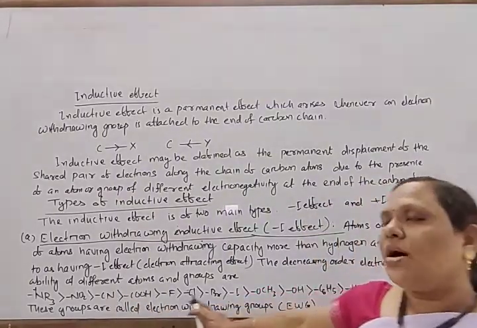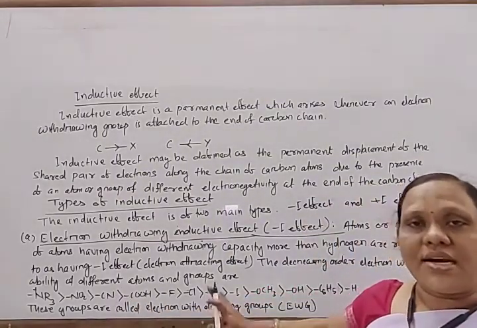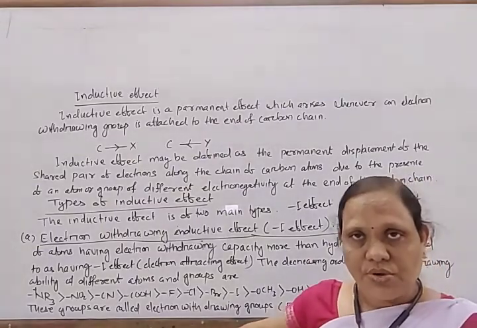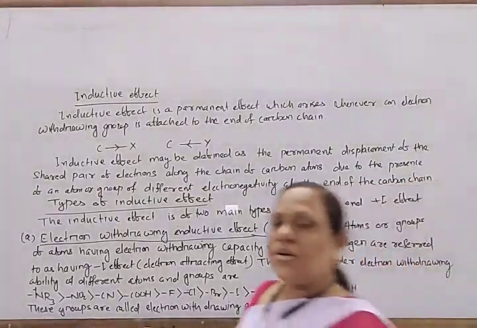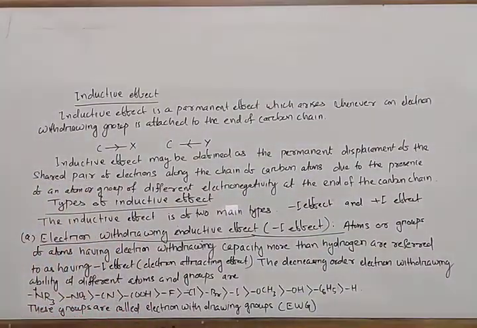These groups are also called electron attracting groups or electron withdrawing groups. In short, we can write EWG. Okay, so note down this.